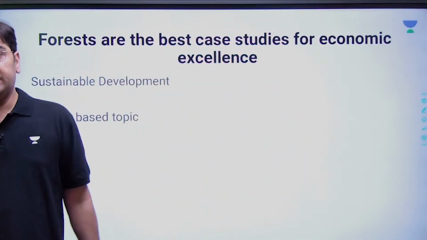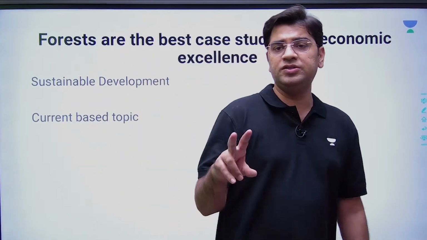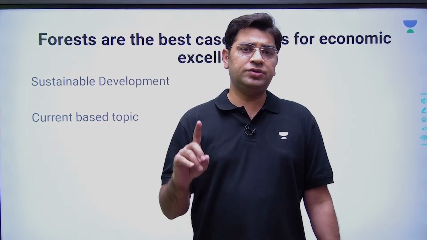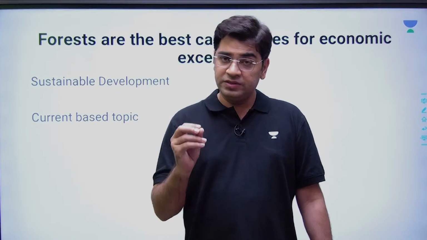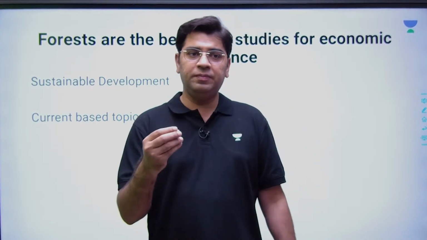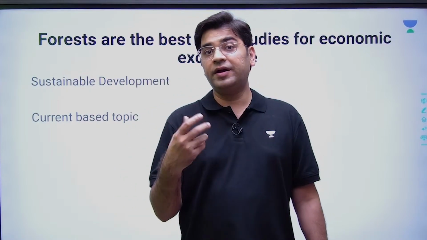Now let us start with question number 1. As you know, the essay paper is divided into two sections. There are a total of 8 questions. Out of those 8 questions, you have to do one question from each section. And this is where the choices are, and this is where the problem comes in. Because you keep looking at various topics, more or less every topic looks the same and you get confused.